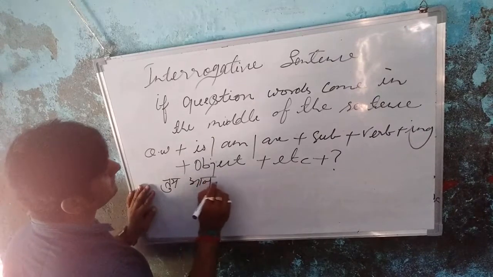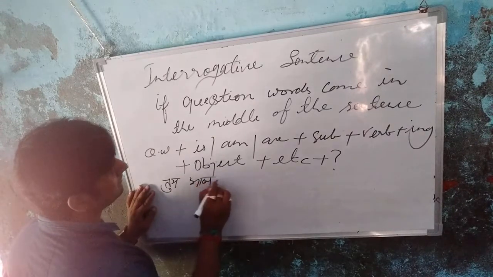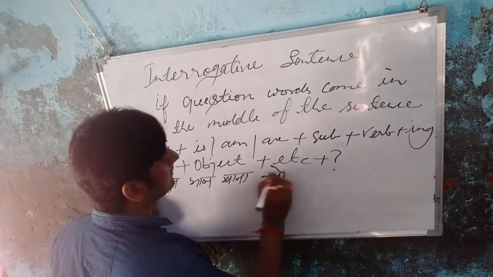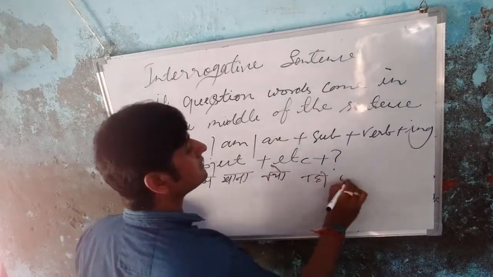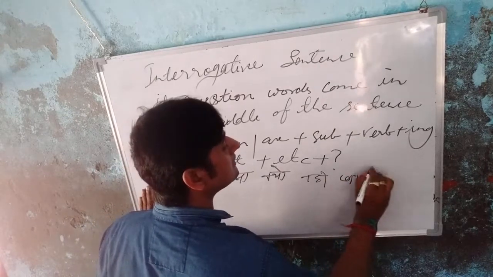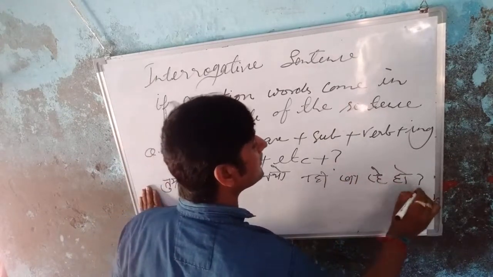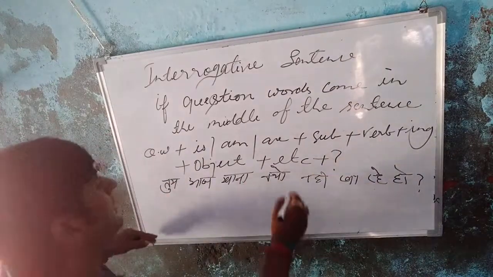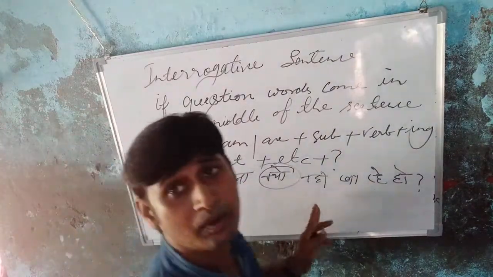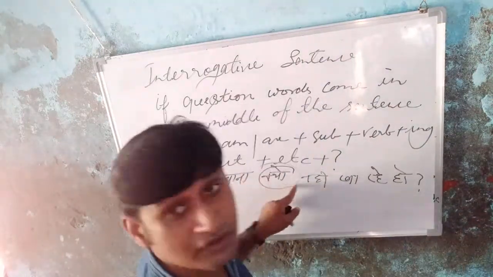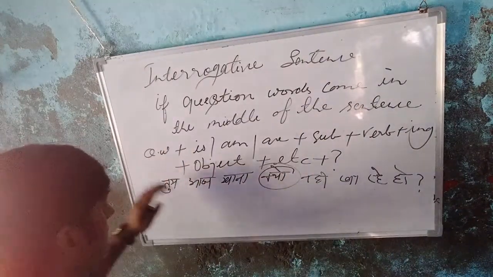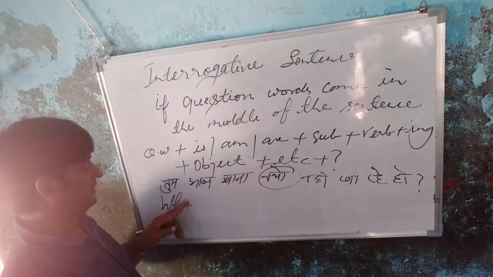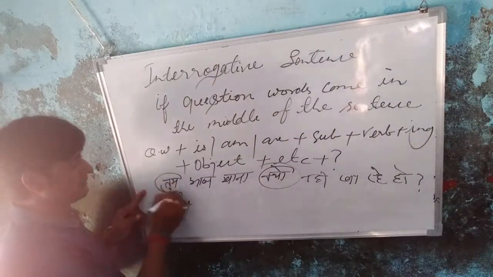तुम आज खाना क्यों नहीं खा रहे हो? Okay students, तुम आज खाना क्यों नहीं खा रहे हो? So first you will write the meaning of why, because why is the question word. So why, and then see the subject.